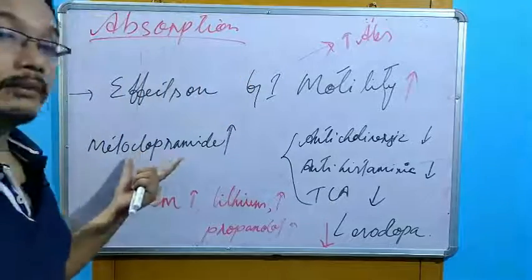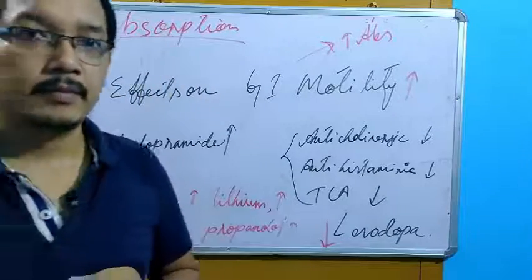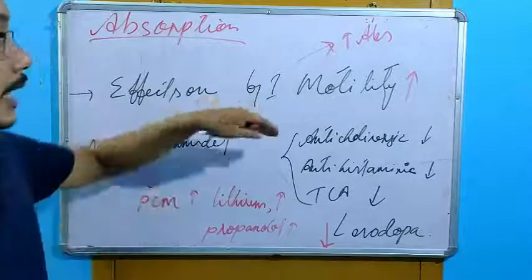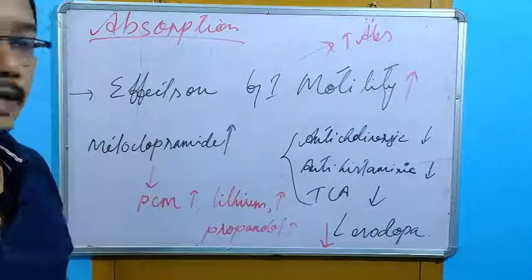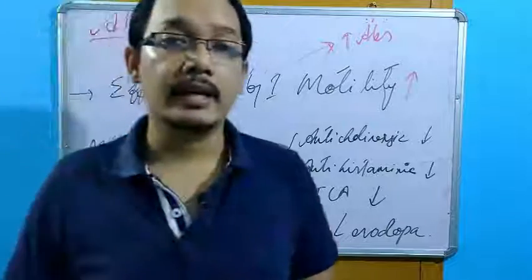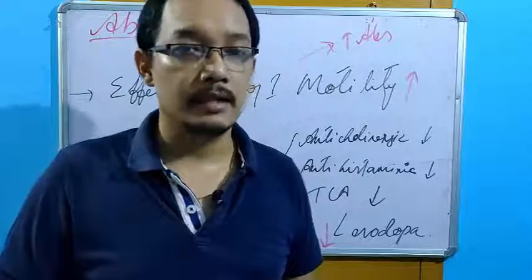Next, metoclopramide. We studied this one, right? Prokinetic drugs. Why is it a prokinetic? Because it can increase the GI motility. If the GI motility is increased, the vomiting tendency may be decreased. We use this as an antiemetic.